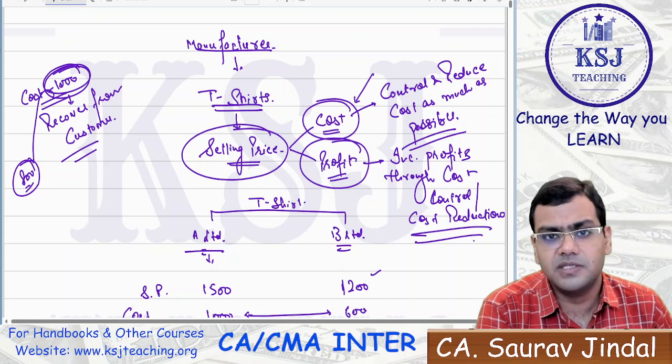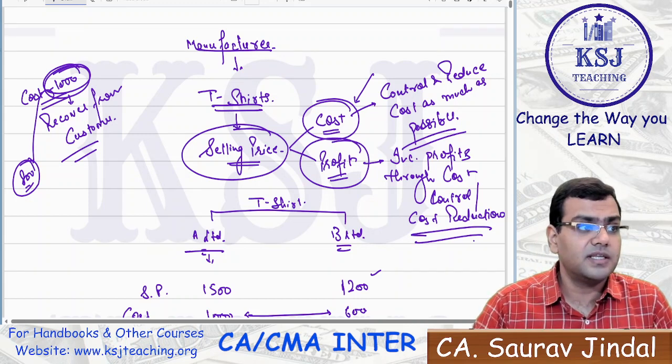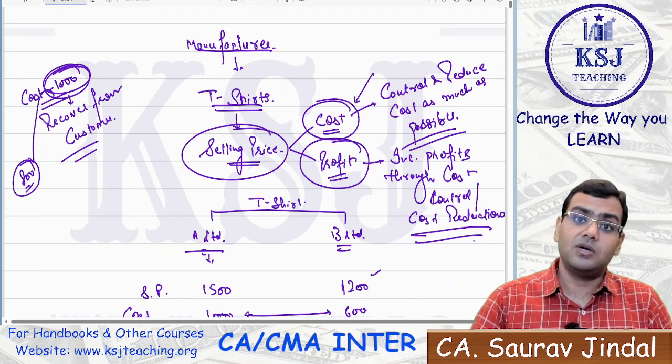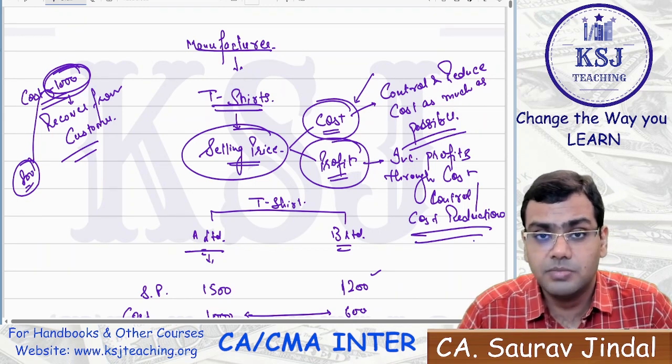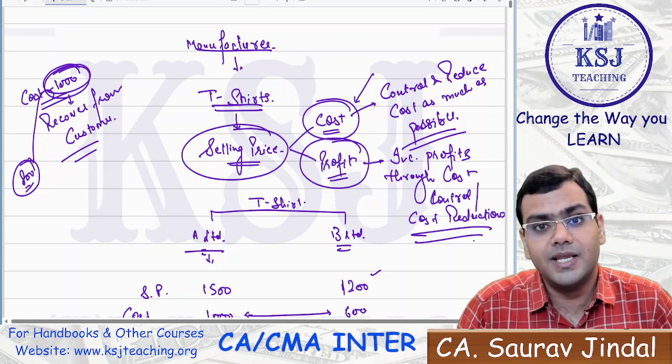Obviously, sir, every businessman who is doing a business, what is the ultimate objective? The ultimate objective is earning profits, right? If you are not able to earn profits out of your business, then there is no point in doing business. So how will you earn the profits? Either you can increase your selling price.